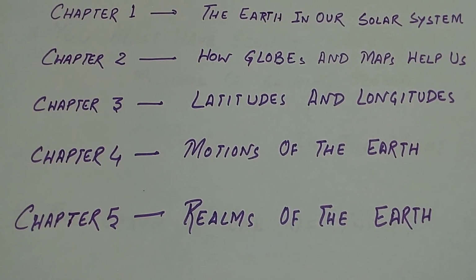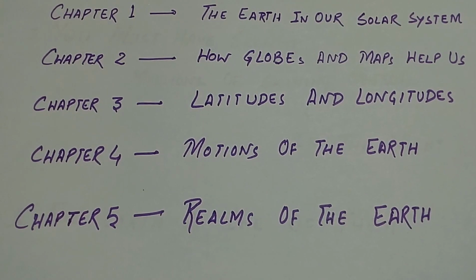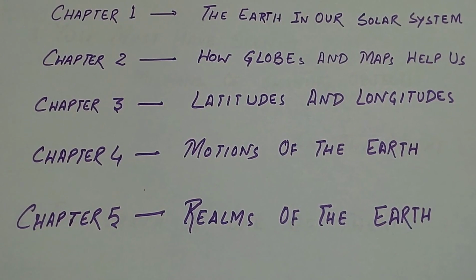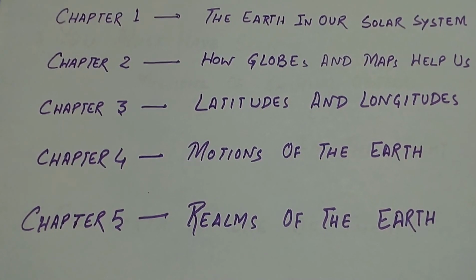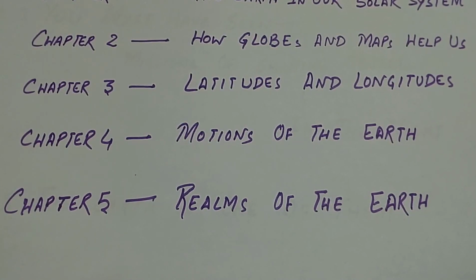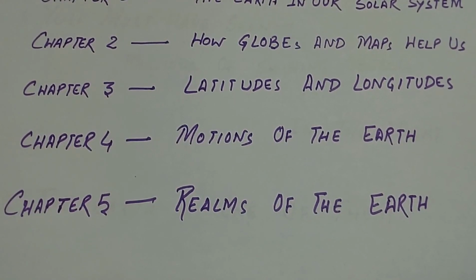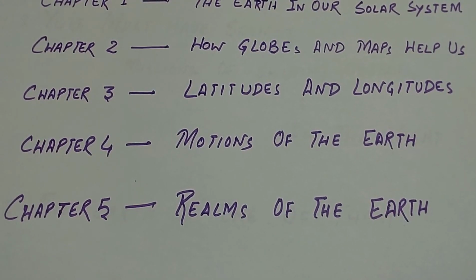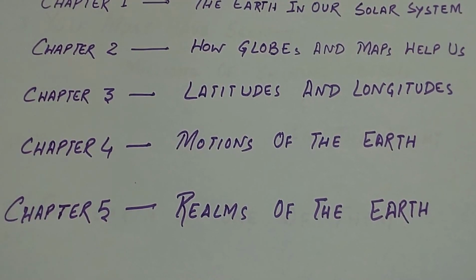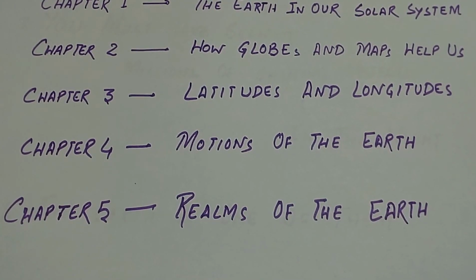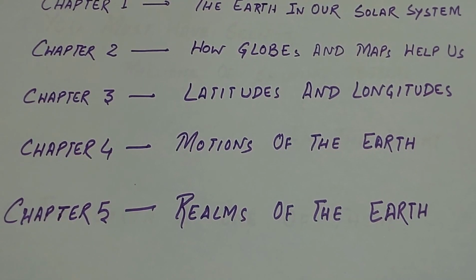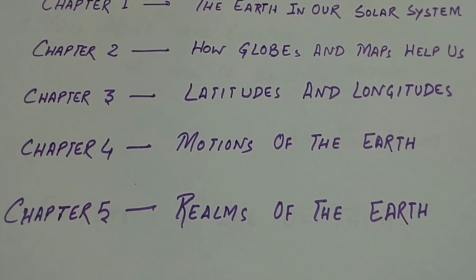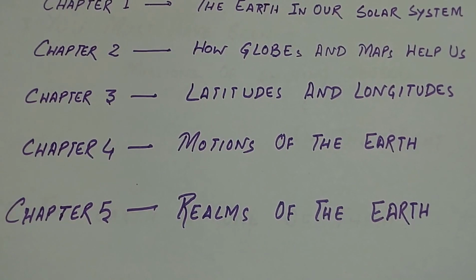In chapter 3 we will discuss imaginary lines, the latitudes and longitudes, why they are important and useful for us. Chapter 4 is the Motions of the Earth. Here we will discuss the important motions of the earth, that is revolution and rotation: what rotation is, why it is important, what is related to it, and what revolution is and what is related to it.